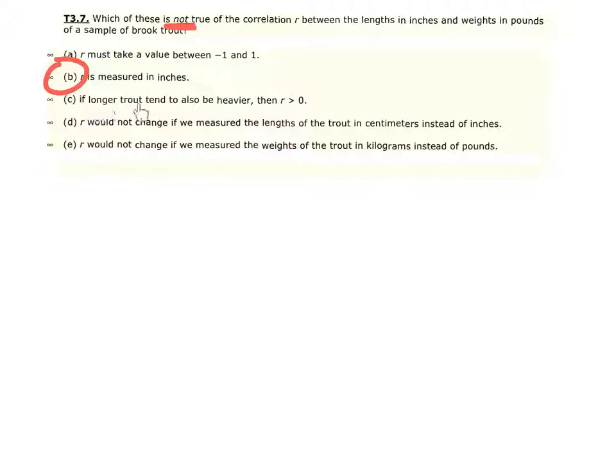If longer trout tend to be heavier, then we're going to see that the correlation is positive in that they move together. As one goes up, the other goes up, which will give us a positive correlation. Letter D, R would not change if we measured the lengths of trouts in centimeters instead of inches. And E, R would not change if we measured the weights of trouts in kilometers instead of pounds. If we do a transformation where we multiply or divide, that transformation will not impact our correlation coefficient.